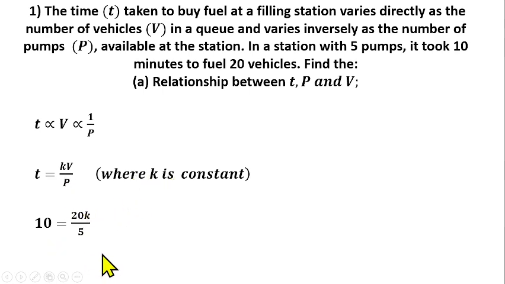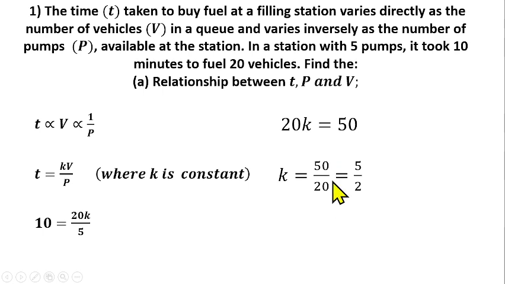From there you can cross multiply: 5 times 10 gives us 50 equals 20k. Divide both sides by 20 and you have 5 over 2, which is the value of our constant k. The question says you should find the relationship between t, p and v. The way to do that is to put the value of k into this equation.